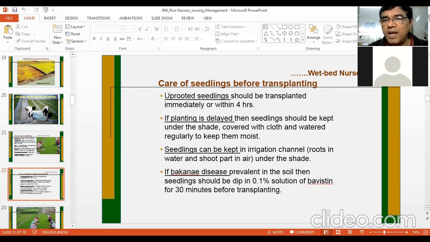Or seedlings can be kept in a shaded area in irrigation channels. Sometimes in villages, in fields, you will find some trees growing. And if below those trees you get a water channel, you can keep your seedlings in that water channel.